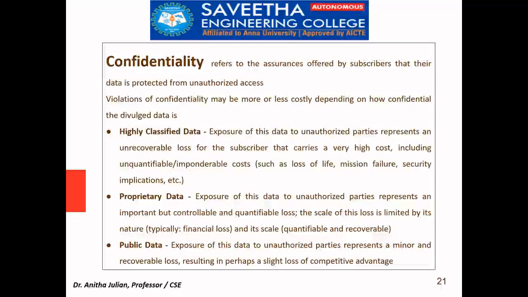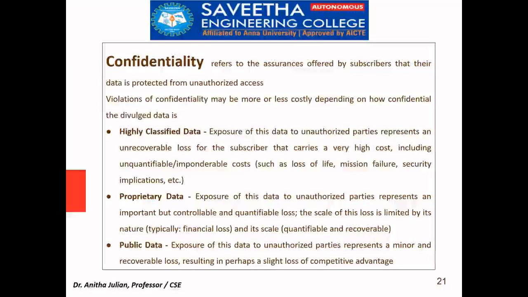So I should be sure that I don't lose any amount of money on losing my proprietary data. And highly classified data, if I lose, my entire company business might go down. Very crucial data might be lost. So all this I have to ensure that it doesn't happen, so that these come under the category of confidentiality. User is able to be assured that he is offered a service by which data is protected from unauthorized access.